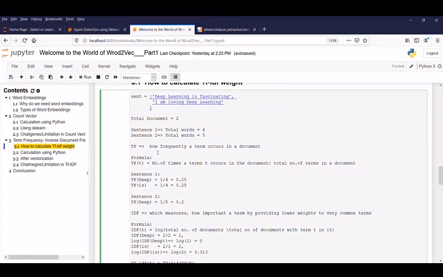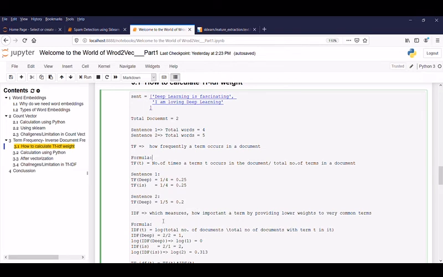What is term frequency? How frequently a term occurs in the document. Let's look at the formula. TF of t is equal to the number of times a term t occurs in the document divided by the total number of terms in the document. Just for easy understanding, replace t with your words. TF of deep is equal to 1 by 4. How? Deep appears only 1 time. Total count is 1, 2, 3, 4, which is 1 by 4, that is 0.25. In sentence 2, deep is 1, but the total word count is 5, so 1 by 5, which is 0.2.